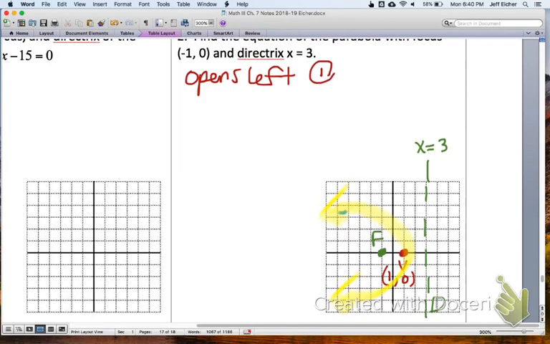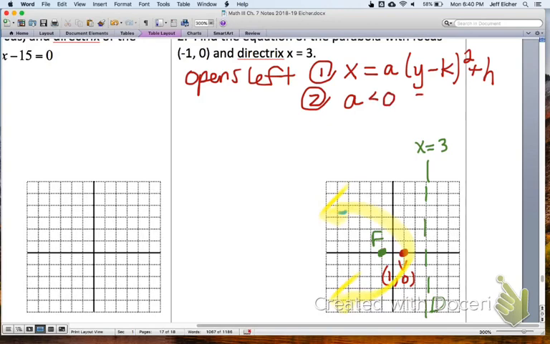Number one, that our equation is x equals, not a y equals equation. Since it's opening in the x direction, it's an x equals equation, and that would be a(y minus k) squared plus h. The second thing that it tells us, since it's opening left, is that the a value is negative. If the a value is negative, you go that way. If the a value is positive, then you open to the right. So we'll keep those two things in mind.